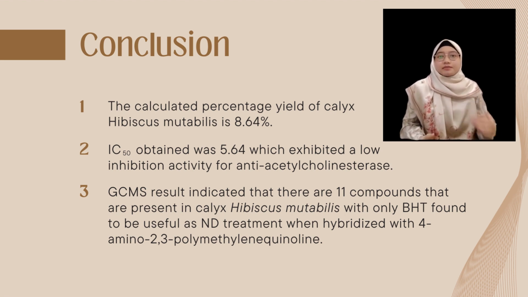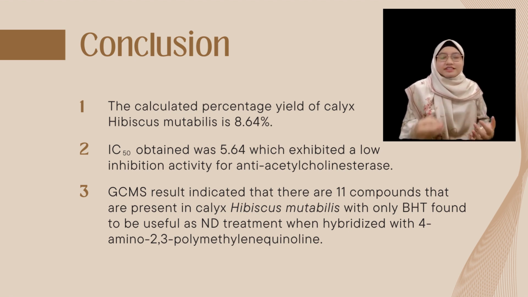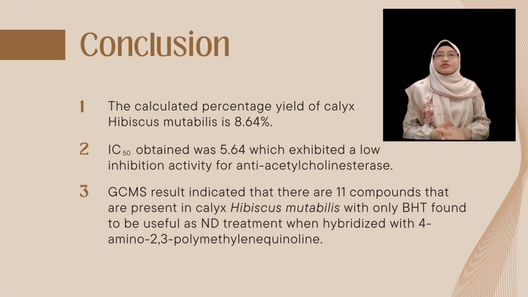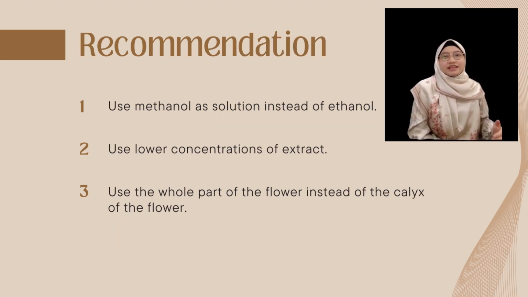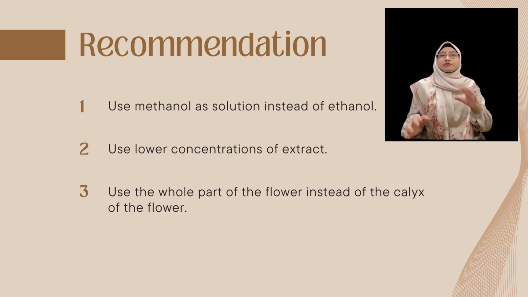The GCMS result indicated that there are 11 compounds that can be found in the calyx of Hibiscus mutabilis, but only BHT is found to be useful as neurodegenerative disease treatment when hybridized with 4-amino-2,3-polymethylene-quinoline. As a recommendation, we recommend to use methanol instead of ethanol as a solvent, because when we compare